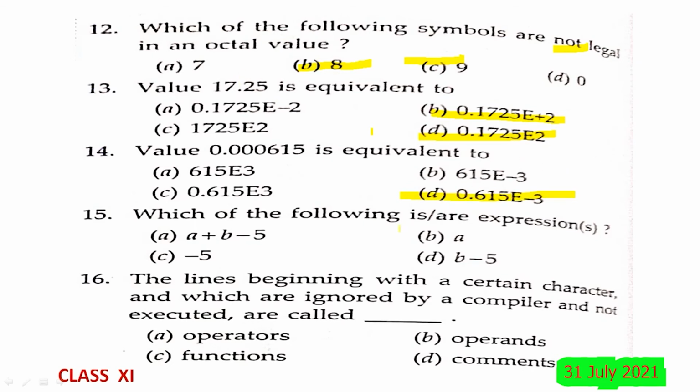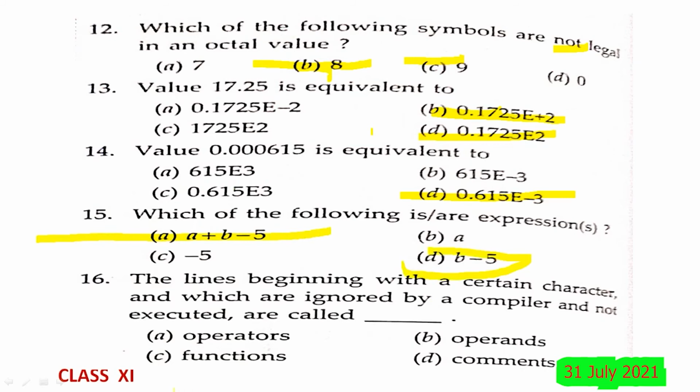Which of the following are expressions? A plus B minus 5, A, minus 5, B minus 5. A plus B minus 5 and B minus 5 are the expressions, whereas A and minus 5 are constants. Therefore, A and D are the answers.